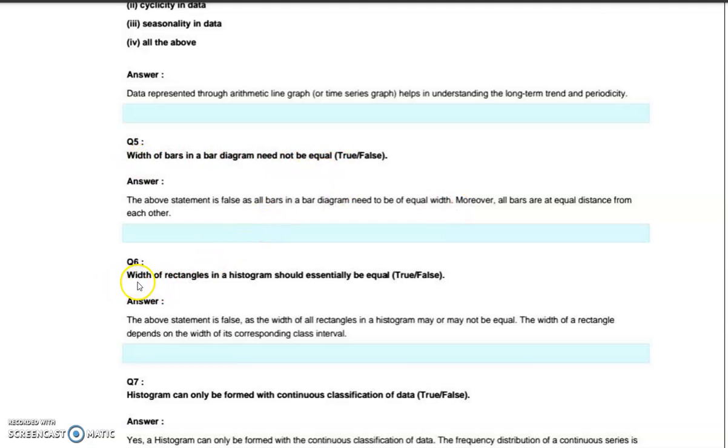Then next one, width of rectangles in a histogram should essentially be equal. True or false? The above statement is false because the width of all rectangles in a histogram may or may not be equal. Bar diagram bars need to be of equal width. Then what about the histogram? May or may not be equal.